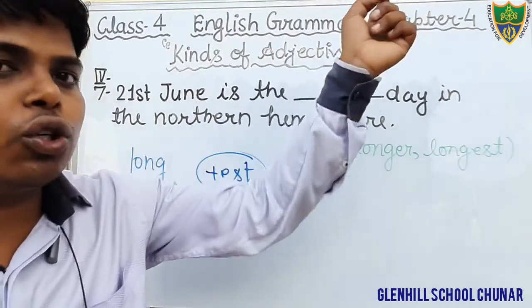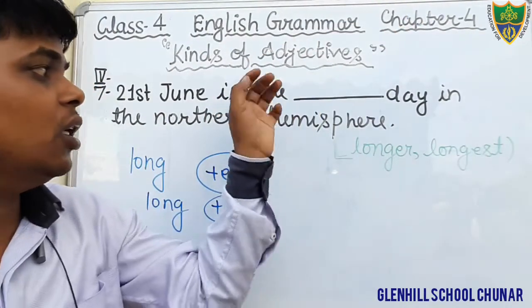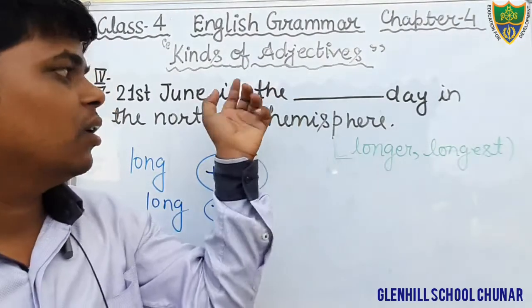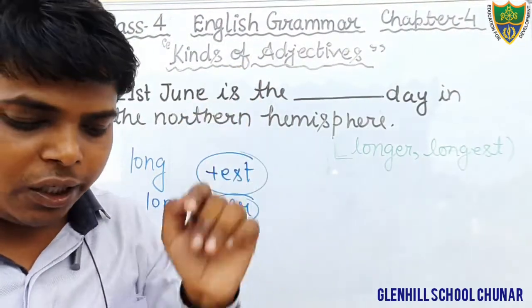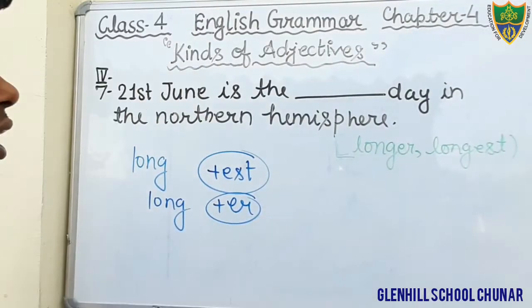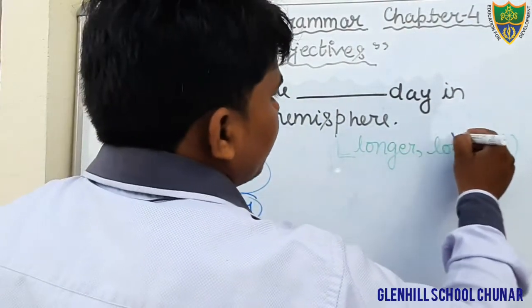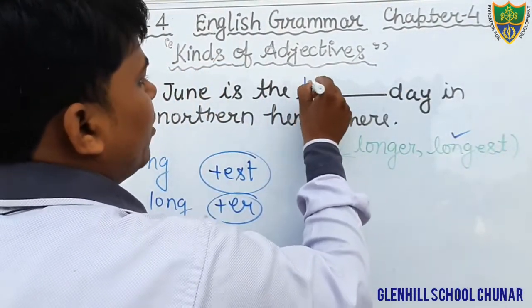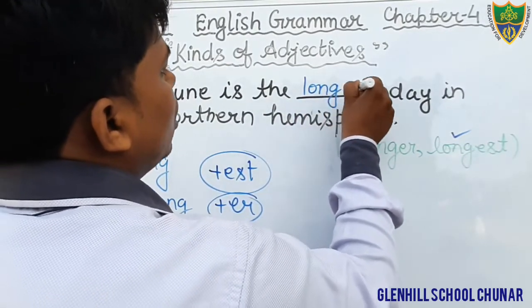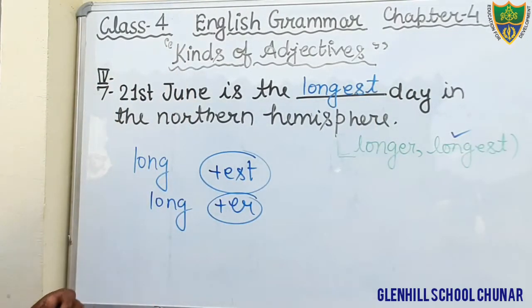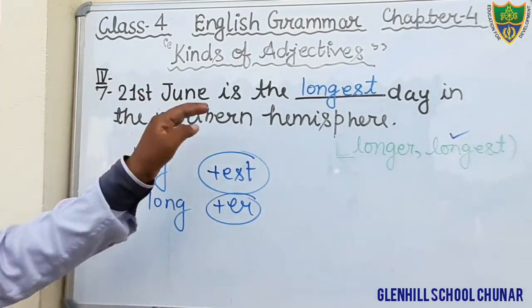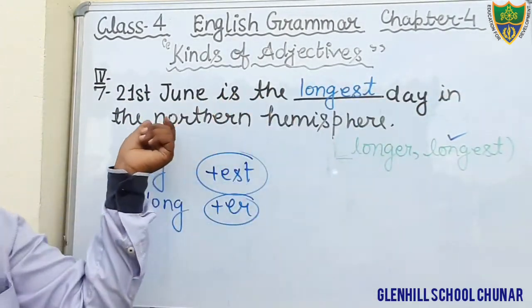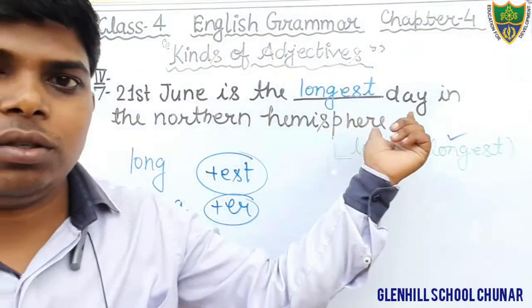And I have also told you the feature of the superlative degree: we will find the article the before the superlative degree. So what would be the correct option? The correct option will be longest. So we will fill here the word longest. Our correct sentence will be: 21st June is the longest day in the northern hemisphere.